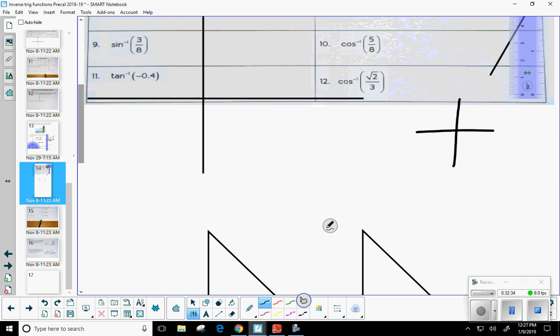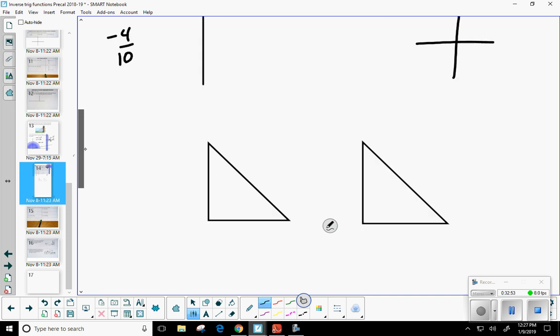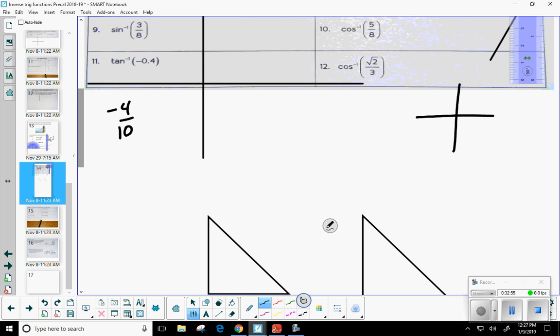Net 4 over 10. Very good. Because remember, when you divide by 10, it moves the decimal over, right? So negative 4/10. Boom, we got lucky. It was almost 2/10 in here. But that does reduce to negative 2/5. So negative 0.4 is negative 2/5. So I'm just changing it because we're going to create a triangle.